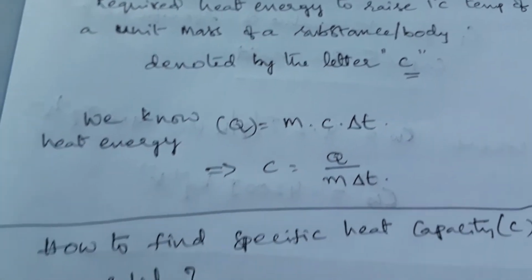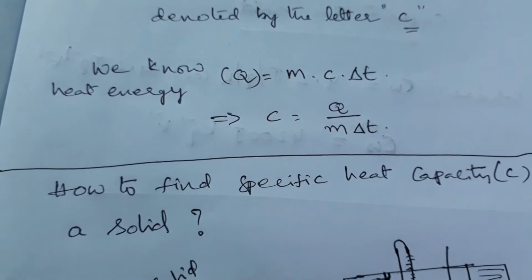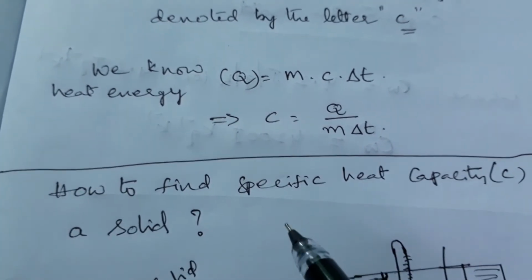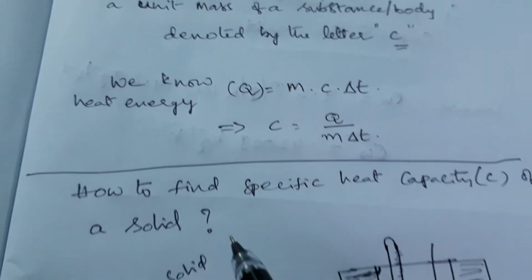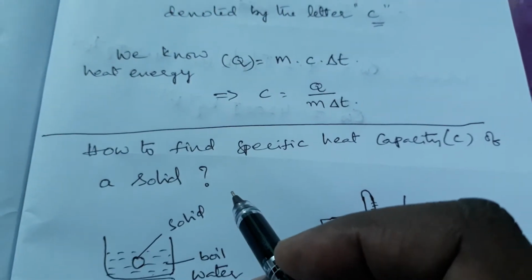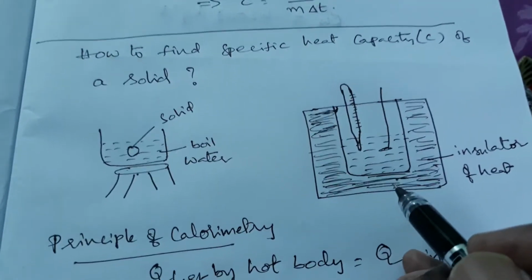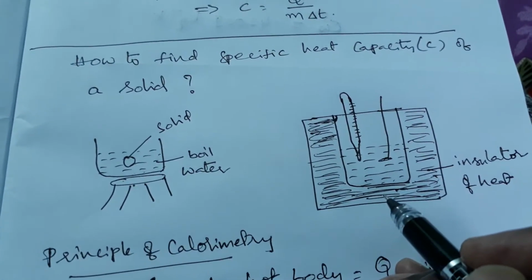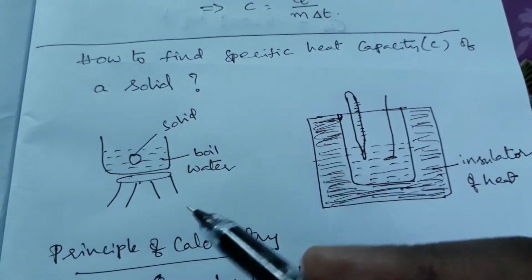There is another method to find the specific heat capacity of any solid experimentally. How to find the specific heat capacity of any solid? By using a calorimeter. Here, this is the device, the calorimeter. By using this, how do we find out the specific heat capacity of a solid?